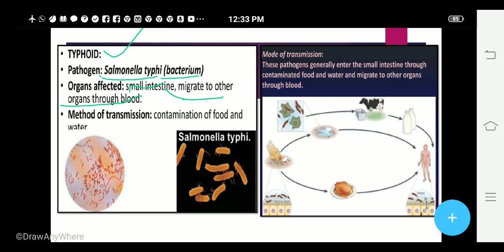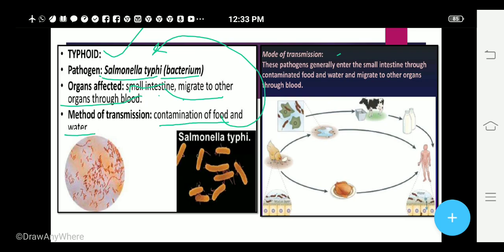And what is the method of transmission or mode of transmission? It is contamination of food and water. When that food which is contaminated and the water which is contaminated with the Salmonella typhi, when it is ingested, then these organisms will move to the small intestine. Okay, and there they will cause the problem. Now, what is the mode of transmission? Let us understand in detail.